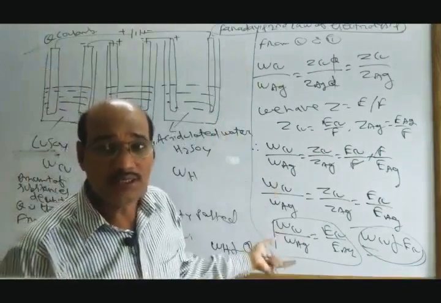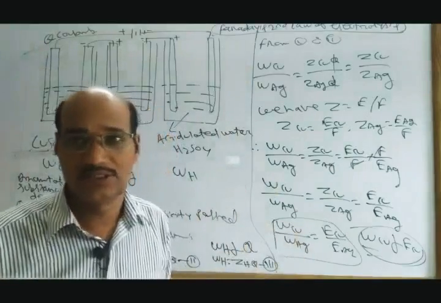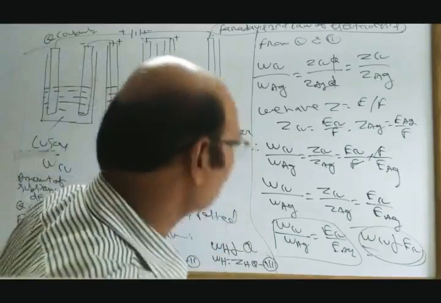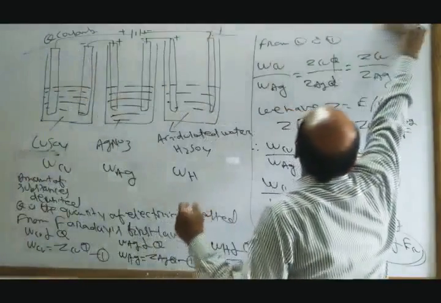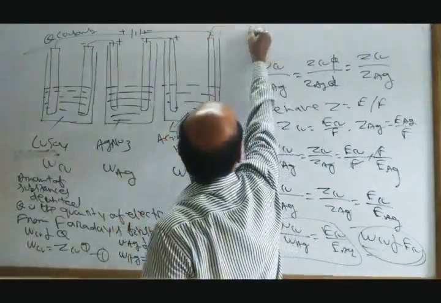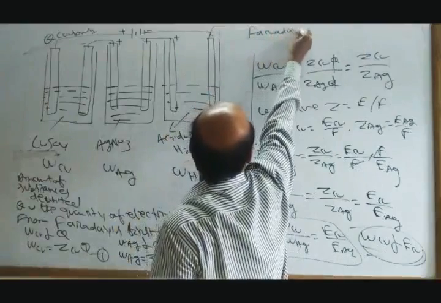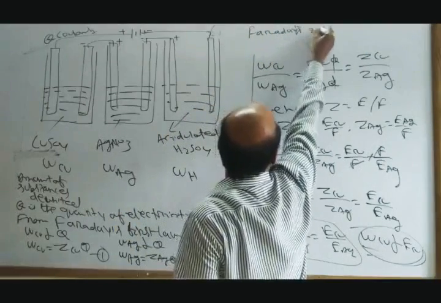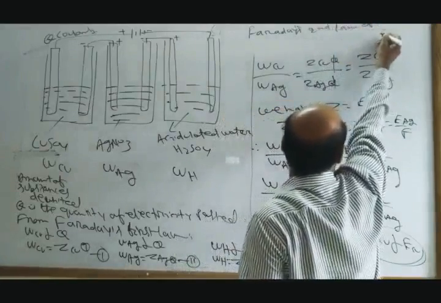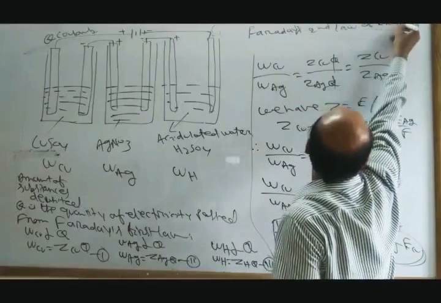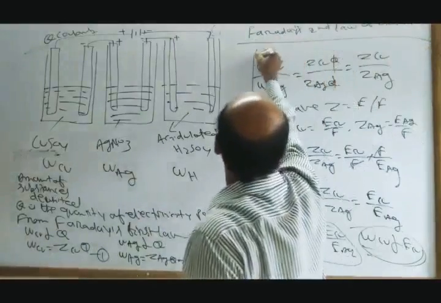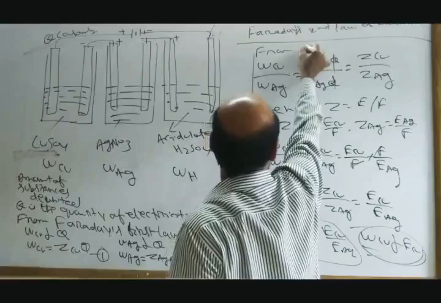This is only an extension of Faraday's first law, because in Faraday's first law we are taking only one cell. In the second law we are taking a number of cells connected in series, so that we get how the amount of substance deposited or liberated depends upon their equivalent masses.